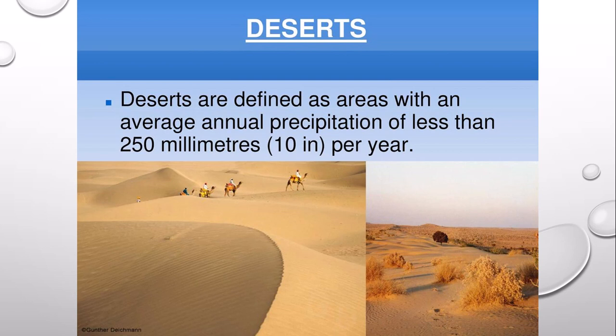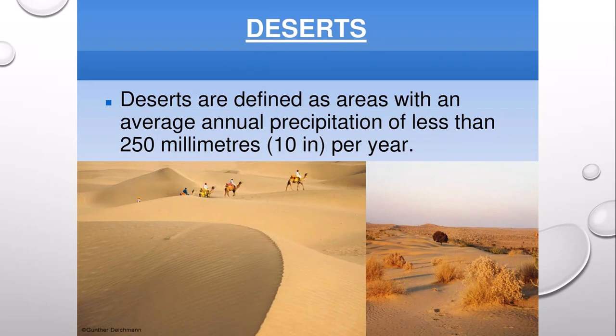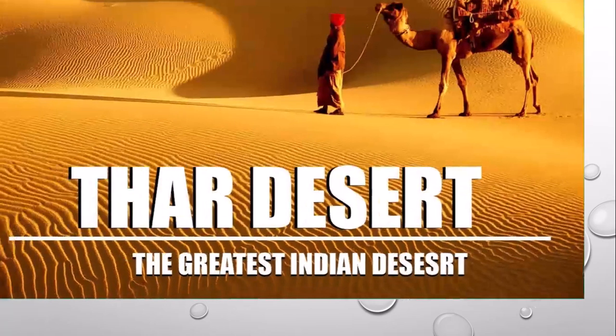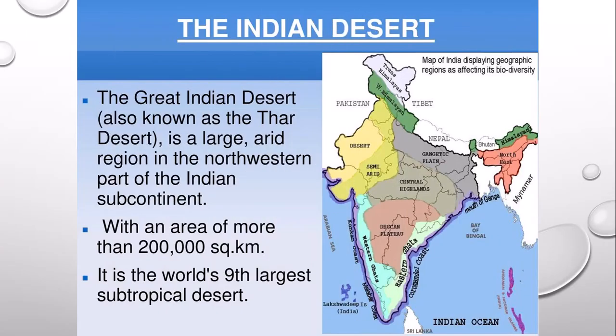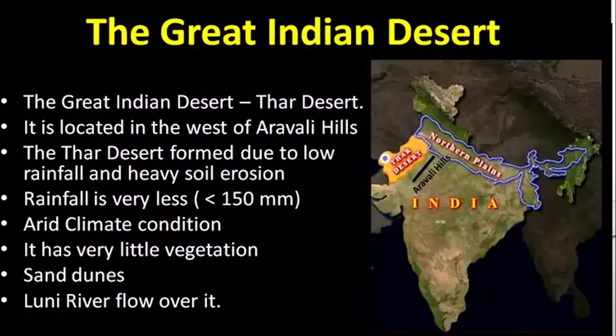So very less rainfall and we have very less vegetation, fully sand, and we have the greatest desert, the Thar Desert in India. About Thar Desert, you can see, Thar Desert is also called the Great Indian Desert, arid region of rolling sand hills on the Indian subcontinent. It is located partly in Rajasthan state, northwestern India, and partly in Punjab and Sindh provinces, East Pakistan.